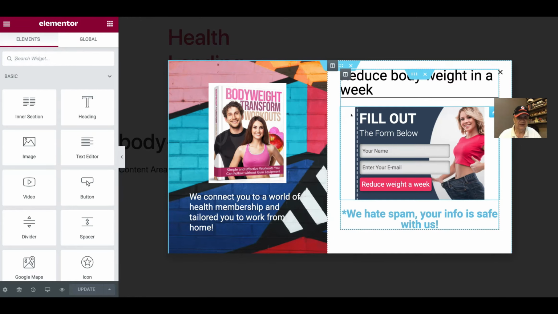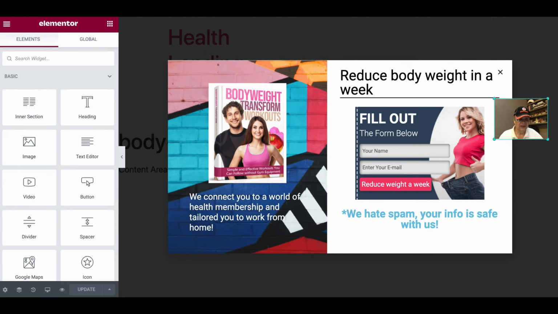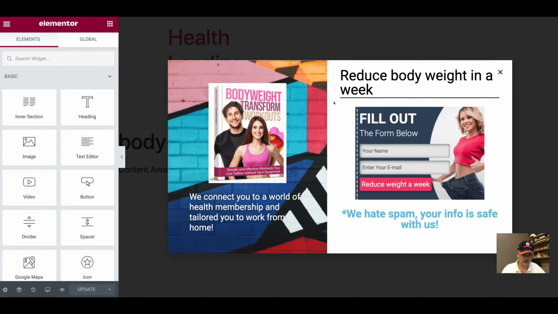The next one, you notice this is an autoresponder. This will link to your autoresponder in PureLeverage, right? And this is designed by PureLeverage. So if you choose this, because we are doing the same thing, the picture and everything is the same. You can only find this image in PureLeverage. I only change the text, reduce weight in a week. Put in the name and email, and then it's automatically sent.